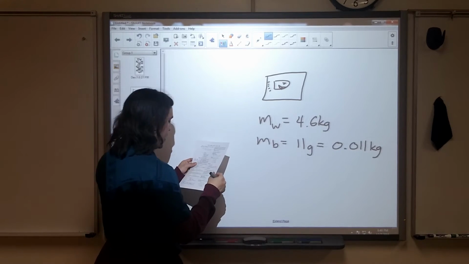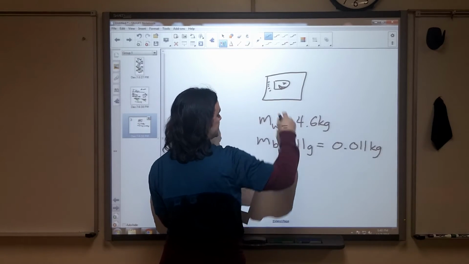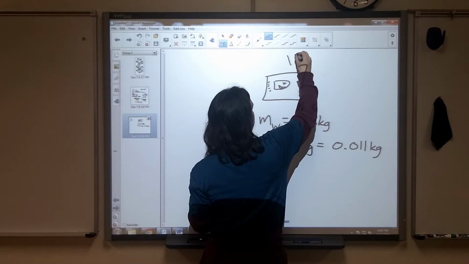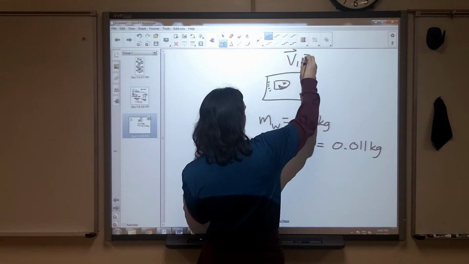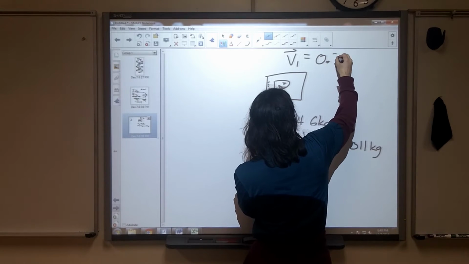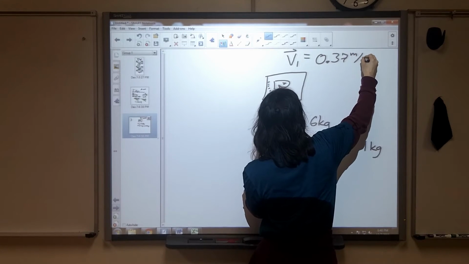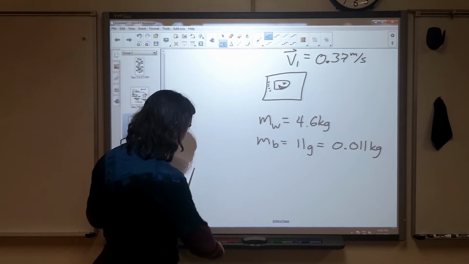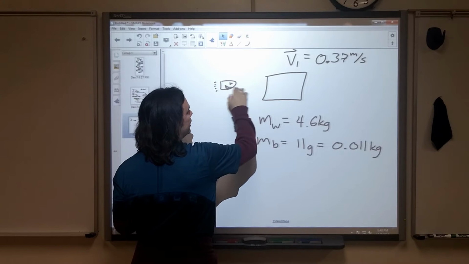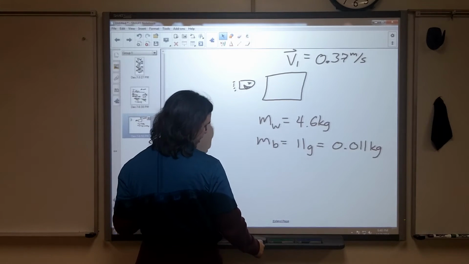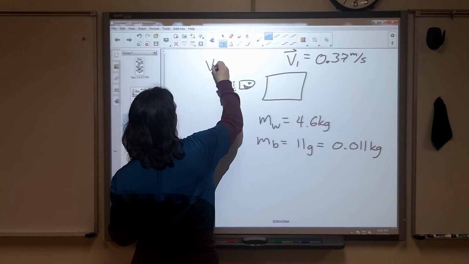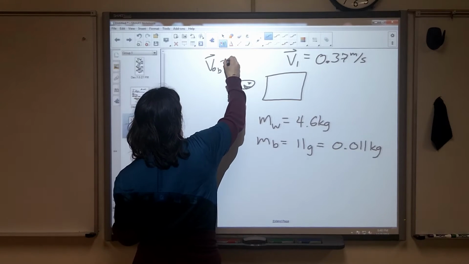Okay, what they're describing is the bullet embeds itself in the block, and when they are stuck together, you might look at this as the final for both of them together is 0.37 meters per second. What they're asking is, at some point before this, the bullet hadn't hit the block yet. And what they'd like to know is, what's the initial velocity of the bullet?